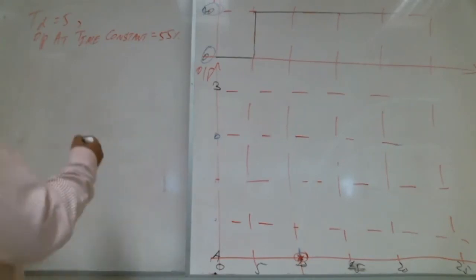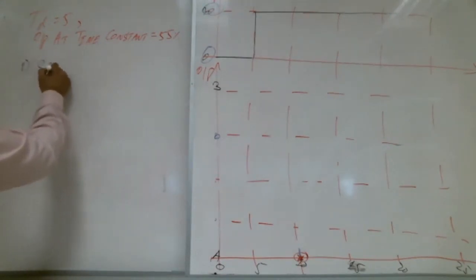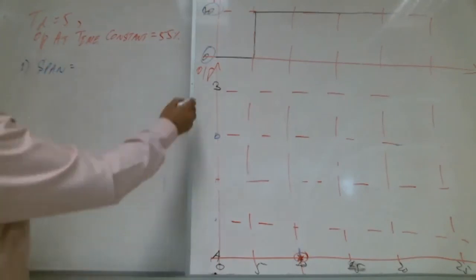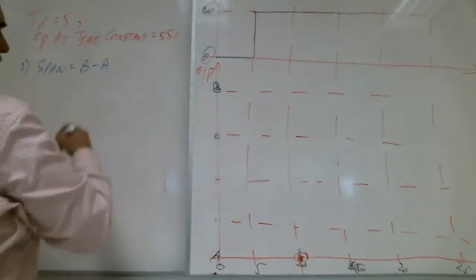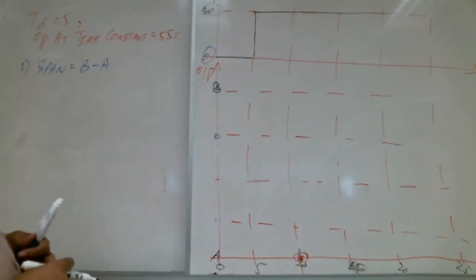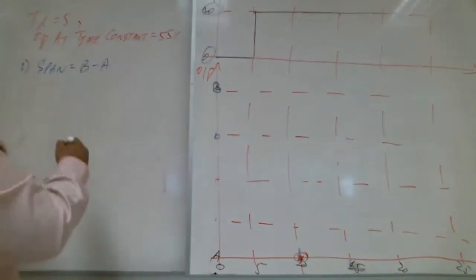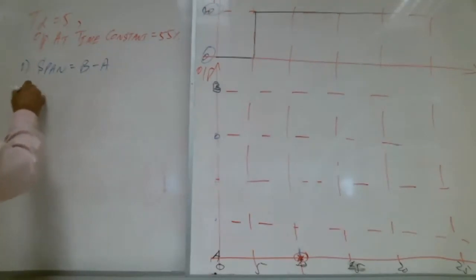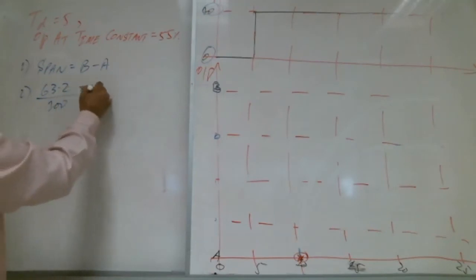So we will draw the output. What is the first step for the time constant? Find the span. What is span here? B minus A. This one we are saying B, this is A. Right, Shabab? Shabab with me? Yes, right. We are assuming two things, initial value A, final value B. What is the second step? 63.2% of B minus A.